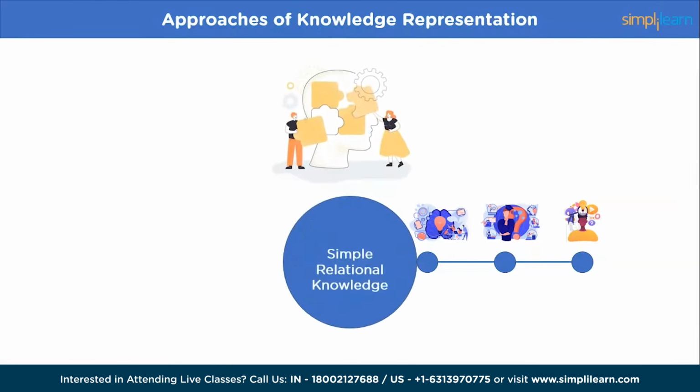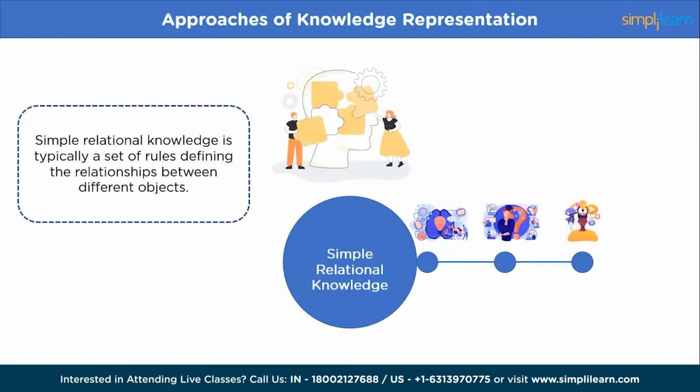First, we have simple relational knowledge. This type of knowledge representation involves organizing knowledge through relationships between entities or objects. Simple relational knowledge is typically a set of rules defining the relationships between different objects. For example, a simple relational knowledge representation for a family could be: John is the father of Mary. Mary is the sister of Peter. Peter is the son of John.